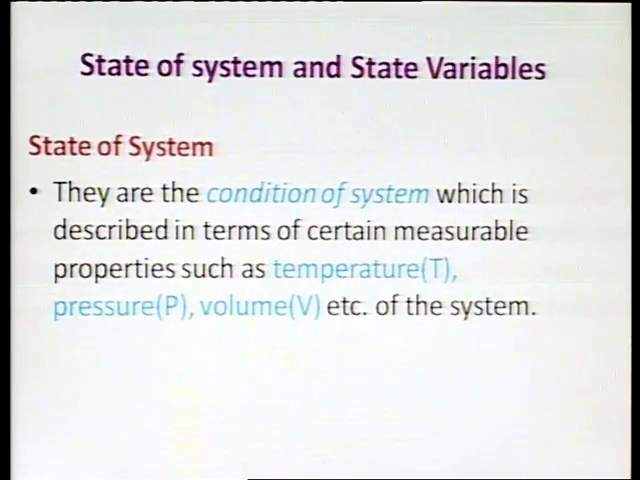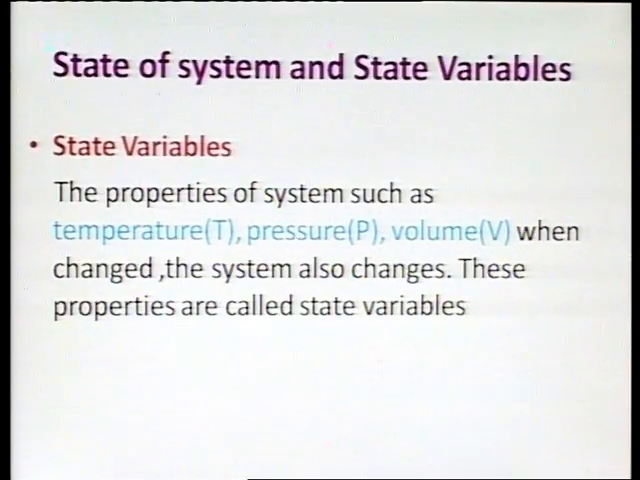Next, what are state variables? The properties of a system such as temperature, pressure and volume, when changed, the system also changes. These properties are called state variables. State variables are the properties of a system such as temperature, pressure and volume which get changed when the system also changes.